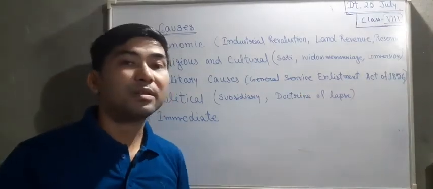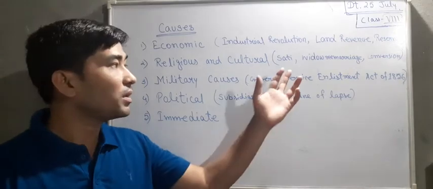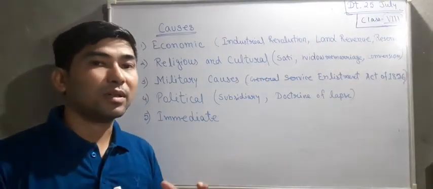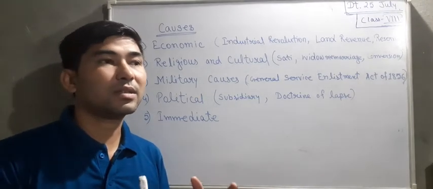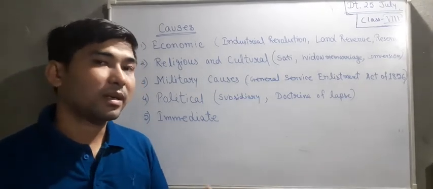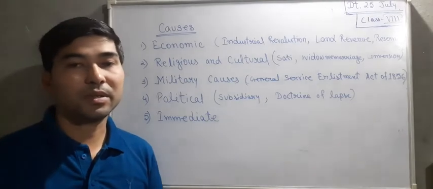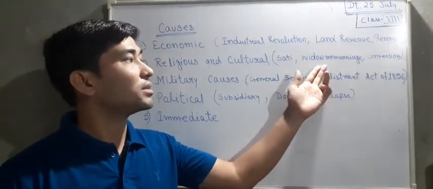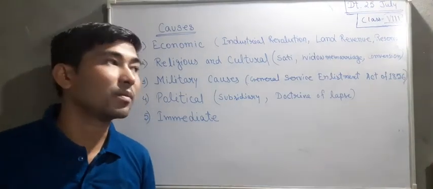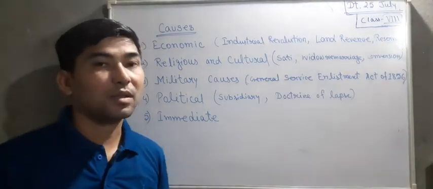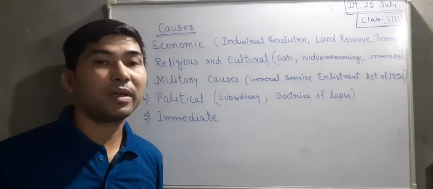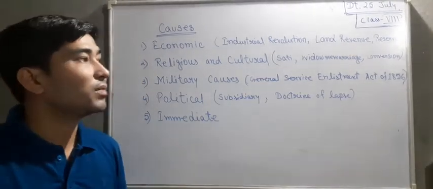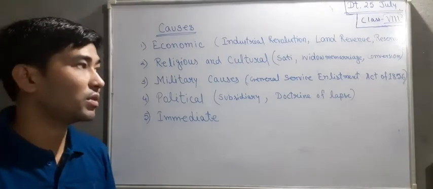Then widow remarriage: after stopping the sati system, the woman is left, and once she is left, they must find another person for her to marry. So they thought of another idea, which was known as widow remarriage. These two acts, sati and widow remarriage, created much difficulty for the Hindu community.